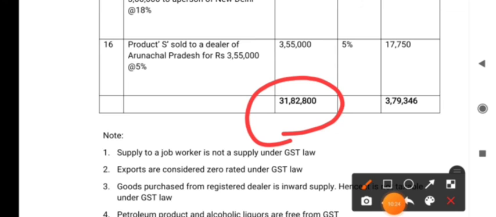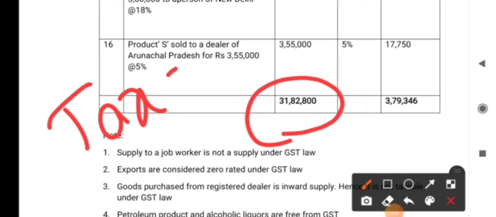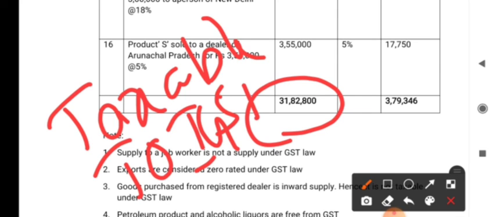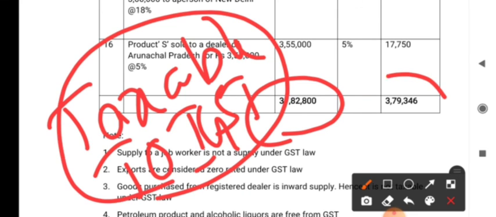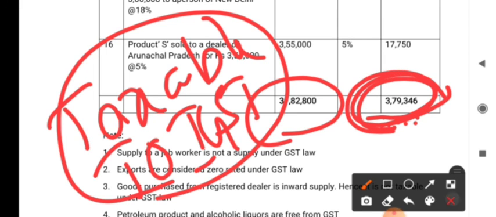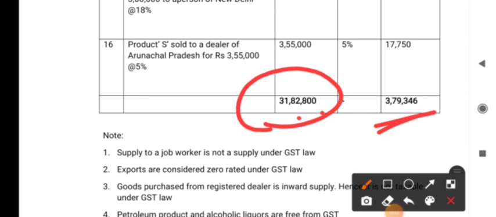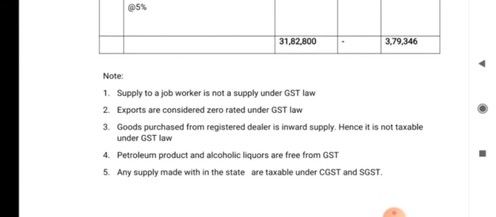So, we got 31,82,800. What is it? Taxable turnover under IGST, the taxable turnover on which IGST has to be levied. And 3,79,346 will be the IGST amount, that is the tax amount he has levied on his customers and he has collected. Okay, so Vinod has collected this much tax, 3,79,346. That means on 31,82,800 he has levied 3,79,346 as tax. Okay.